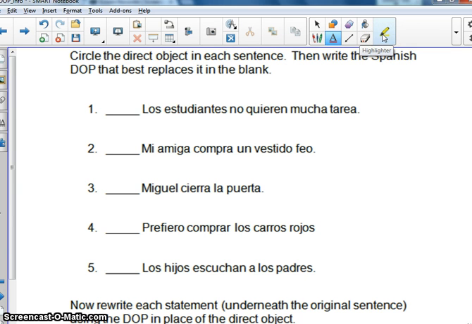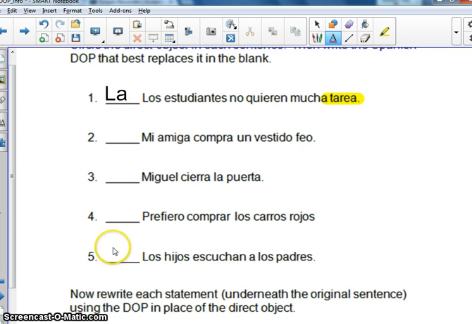I'm going to highlight it. Is it going to be that or that? The object is la tarea, which means homework. So the students don't want much homework or a lot of homework. The direct object pronoun, you'd say they don't want it. How do you say it when you're referring to homework? Did I give you enough think time? The answer is la.